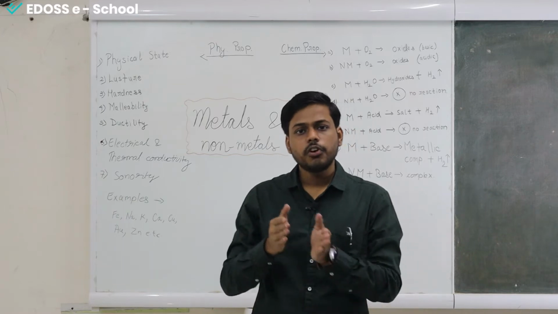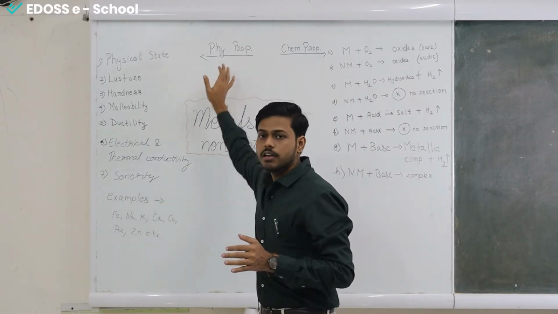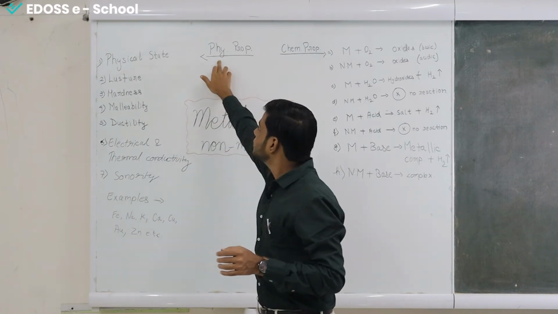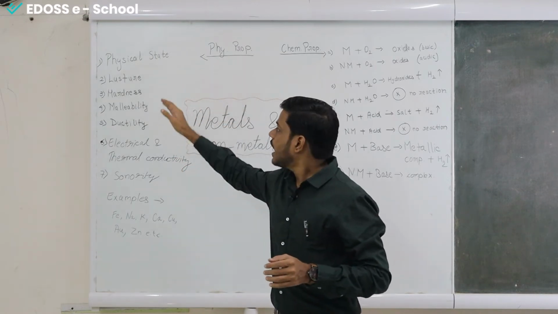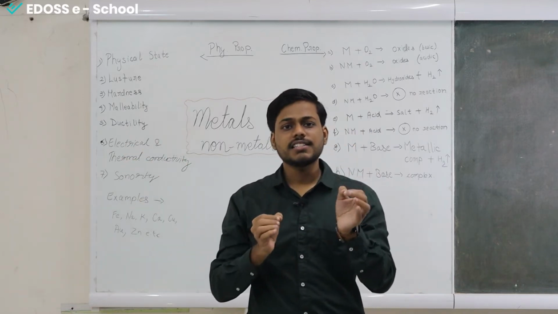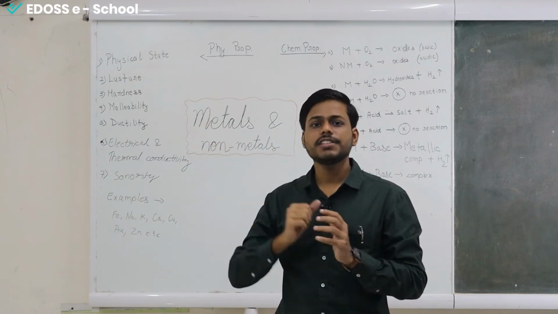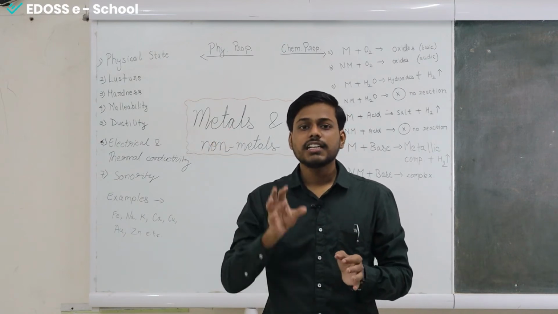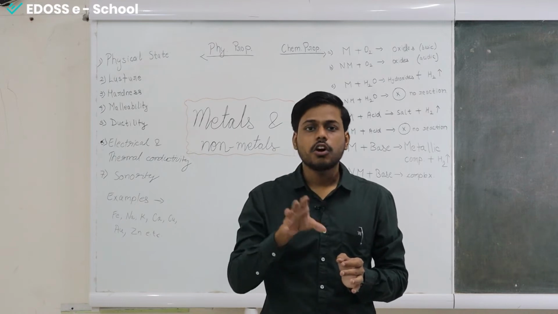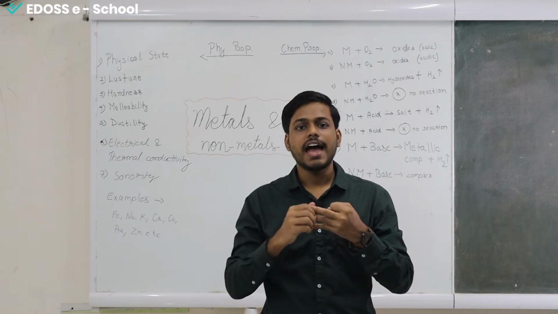Okay, now moving on to the next part, that is the physical properties. As you can see over here, I have written it in short. This is physical, this is properties. These are the parameters on which we will compare both the metals and the non-metals. Starting with the first one under physical properties, that is the physical state. Physical state means the state in which the metals or non-metals exist. We know three states: solid, liquid and gas.